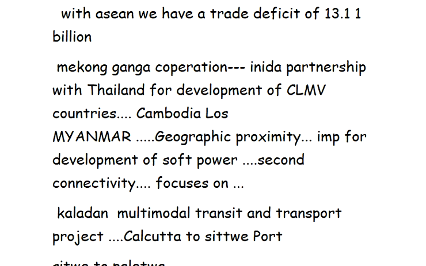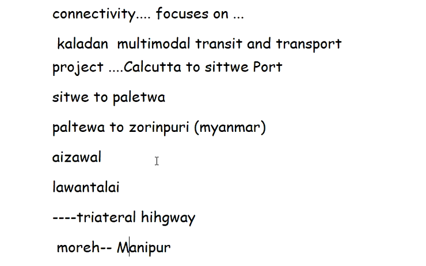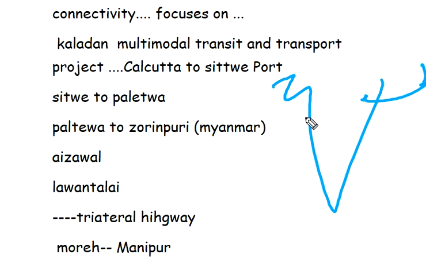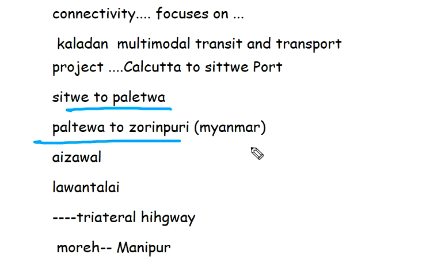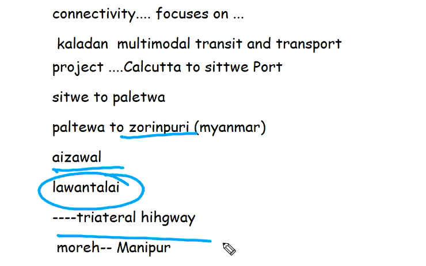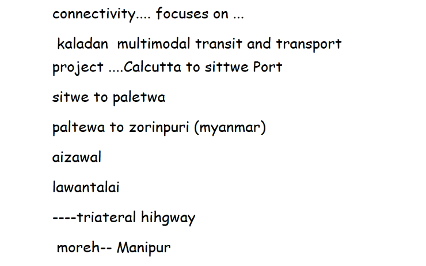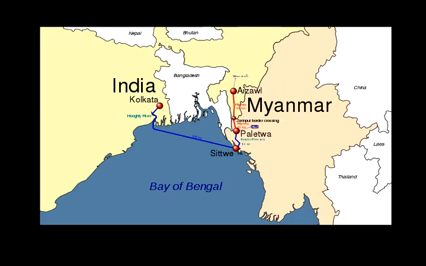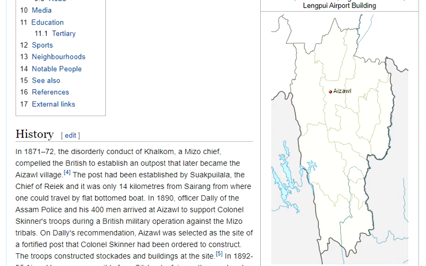Second, connectivity. We must focus on the Kaladan multimodal transport project, which will connect Kolkata to Sittwe port, then Sittwe to Paletwa in Myanmar, then Zorinpui and Aizawl in Mizoram.